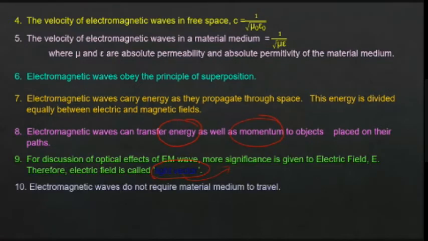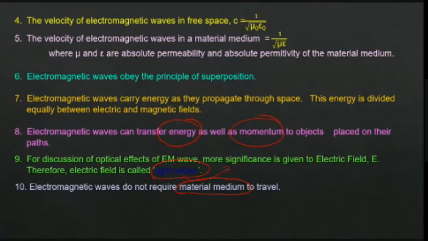Now, electromagnetic waves do not require a material medium to travel. Then what type of wave is it? Longitudinal wave or transverse wave? Hope you remember at least what is longitudinal and transverse.